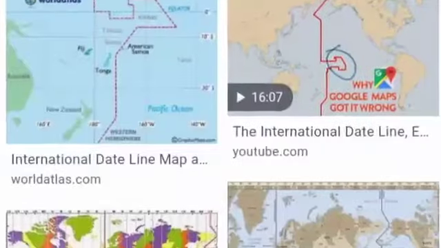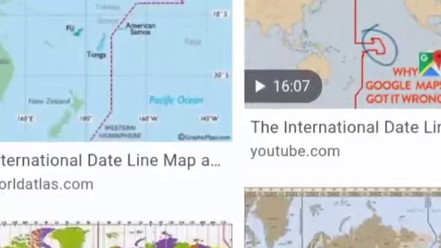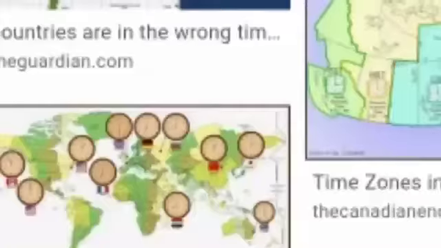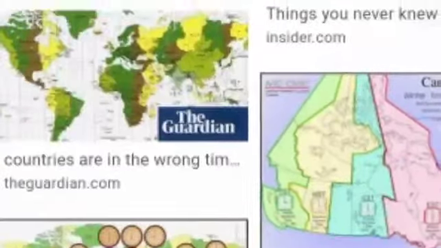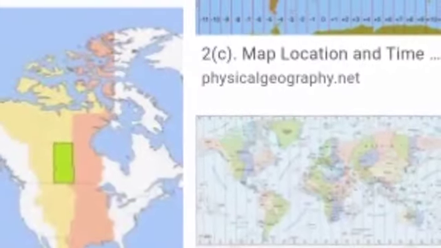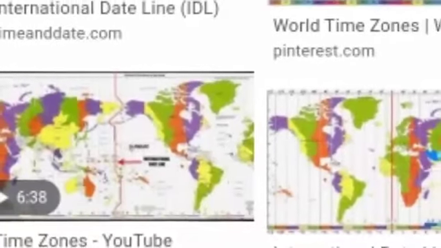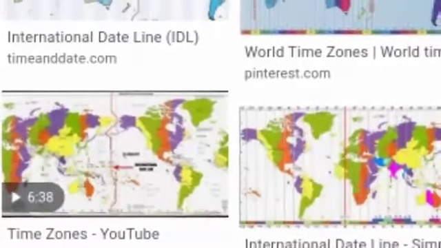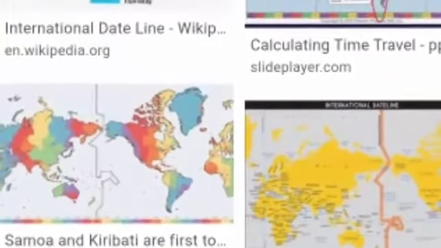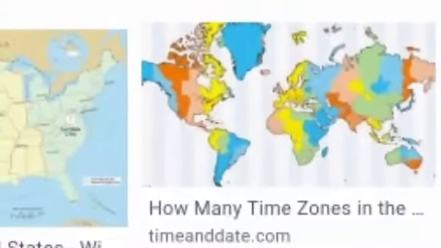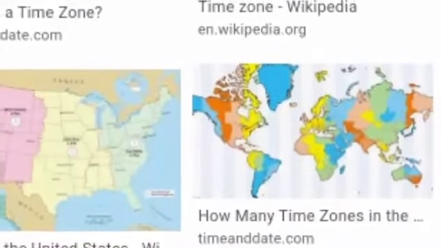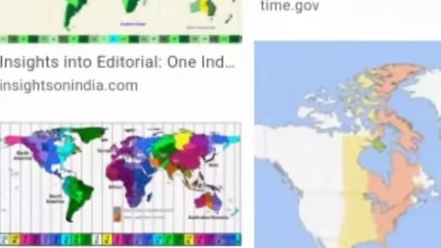The next one we are going to learn about is the international date line. The problem of time in countries of the world was solved first by the standard time and then by the zonal time. But the circumnavigation of the world brought a new problem in keeping the correct date and day of the week for the travelers. What do you mean by circumnavigation? Circumnavigation means sailing all the way around.